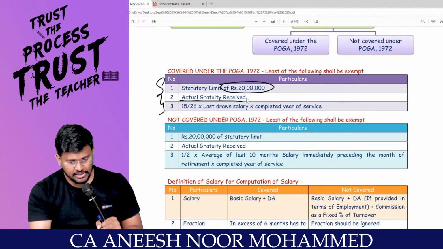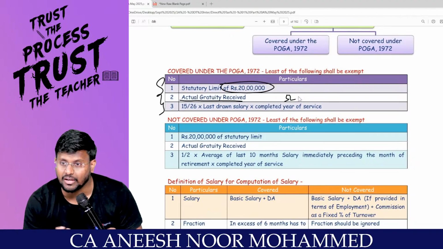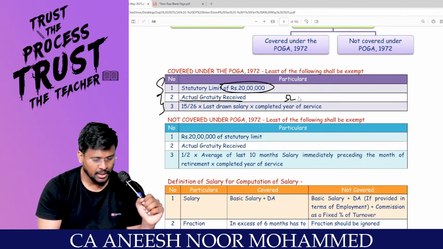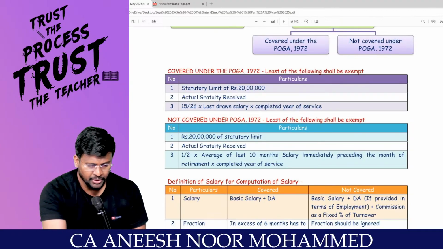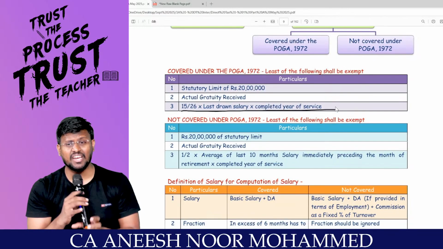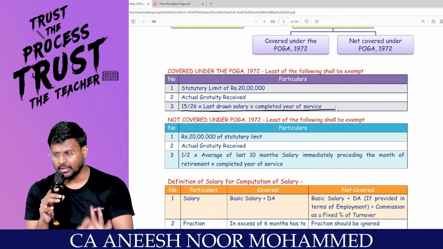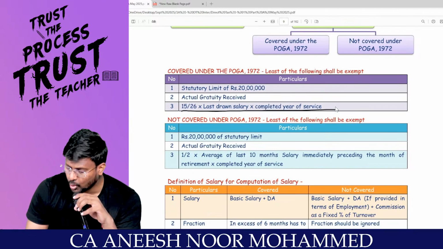Sir, what I received was only 5 lakh. Then only 5 lakh is exempt; do not expect a refund of 15 lakhs. Hello sir. So, statutory limit of 20 lakhs; actual gratuity received; and 15 by 26 into last drawn salary into completed years of service. These are the limits.